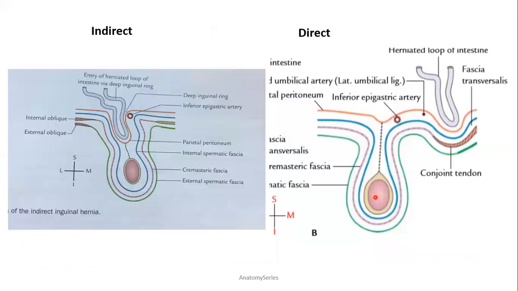Difference between indirect and direct: as we said, everything is the same, except here, for the internal spermatic fascia, there is fascia transversalis, and here for the cremasteric fascia, there is the conjoint tendon. That is the difference in the covering.